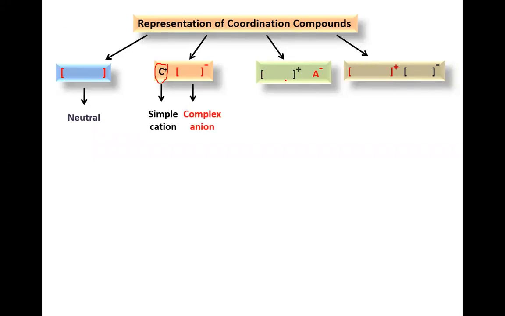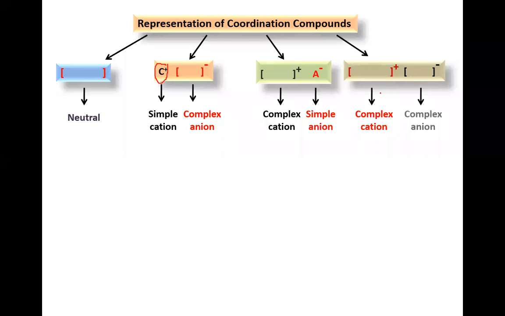Similarly, look at this. Here the square bracket has a positive charge, and here again A minus is there, which is a counter ion with a negative charge. First we consider the square bracket with positive charge. What does it indicate? Complex cation. Exactly. What about A minus? Simple anion. Now tell me the last case, where both are present. Complex cation and complex anion. Exactly.